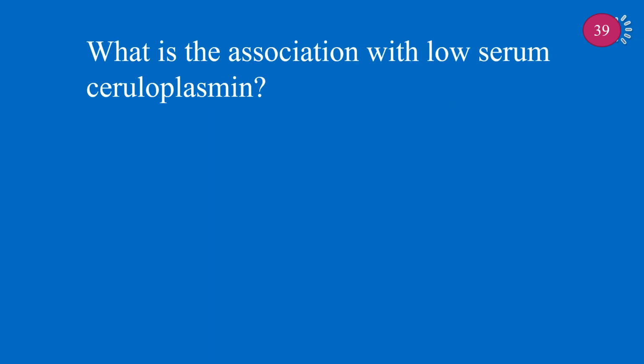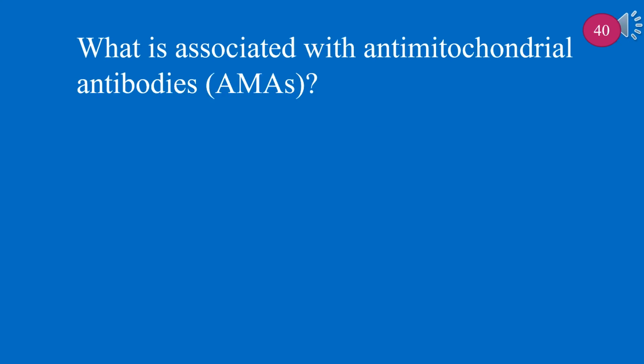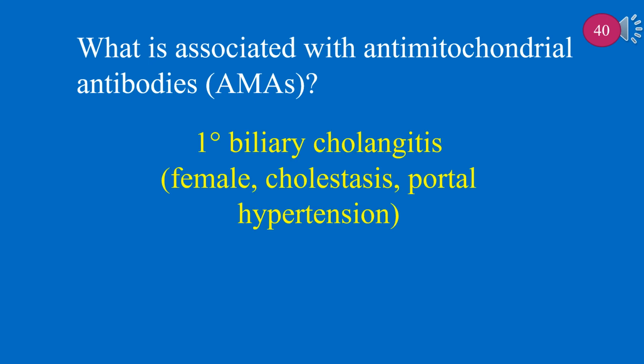What is the association with low serum ceruloplasmin? Low serum ceruloplasmin is associated with Wilson disease, lenticular degeneration, and Kayser-Fleischer rings due to copper accumulation. What is associated with antimitochondrial antibodies? Antimitochondrial antibodies, think of primary biliary cholangitis, female, cholestasis, portal hypertension.